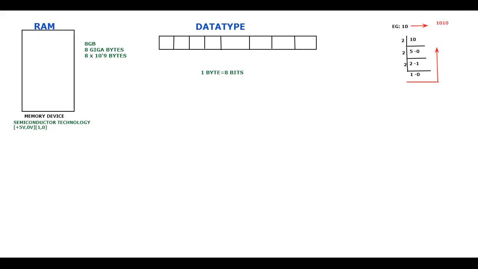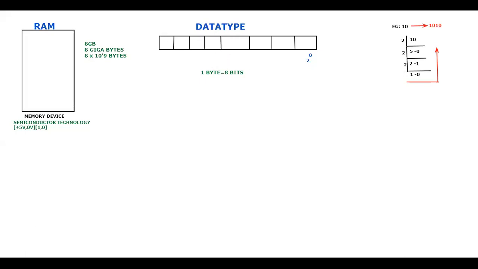This is what we are going to call 10. So how you are going to store it here in the memory, that is what you should be understanding. Let me consider it in a quick manner. I would like to consider it as 2 power 0. Is that clear? So if it is 2 power 0, then it is 2 power 1, 2 power 2, 2 power 3, 4, 5, 6, 7.